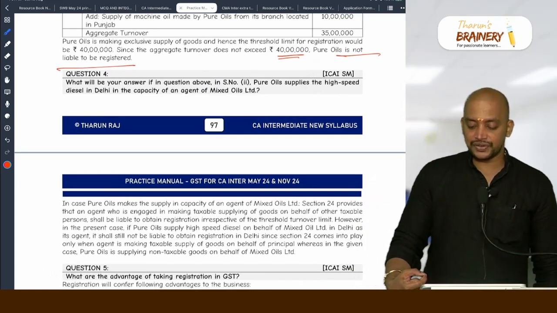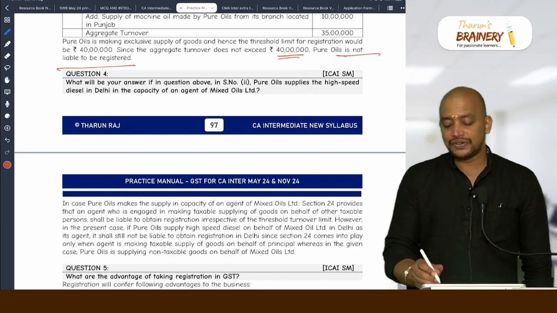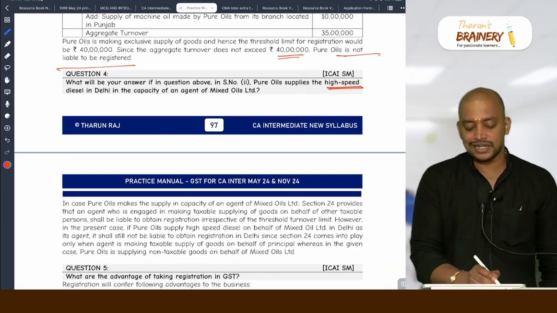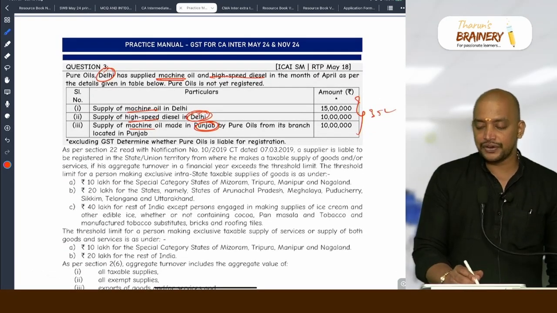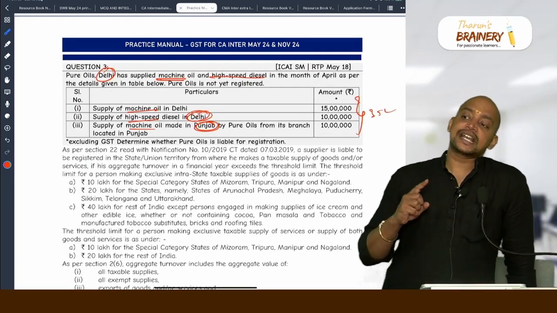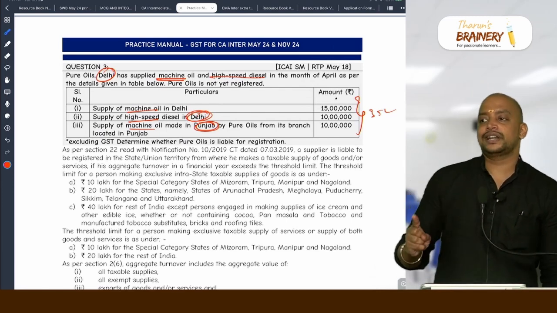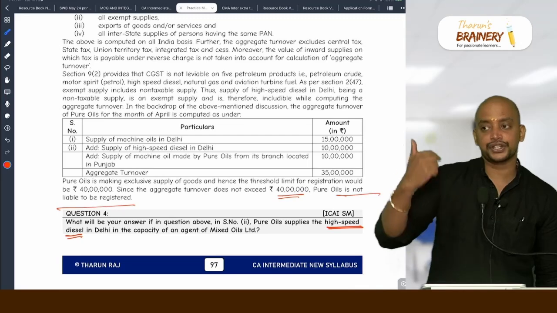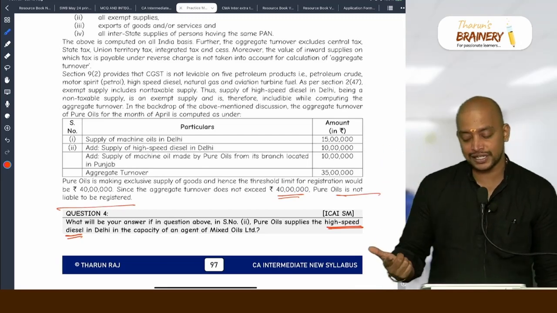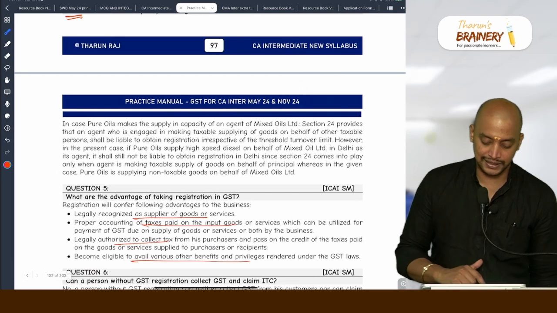So which case, section 23? That is, they are not exclusively engaged in supply of high speed diesel, they are also supplying machine oil. So it is continuation. Only a person who is exclusively engaged in exempted supplies or non-taxable supplies is exempted from registration. This is a continuation to the above question, means machine oils also they are supplying, high speed diesel also. So section 23 will not get attracted here.